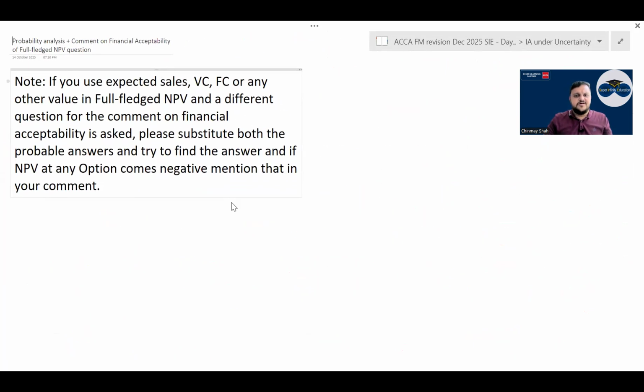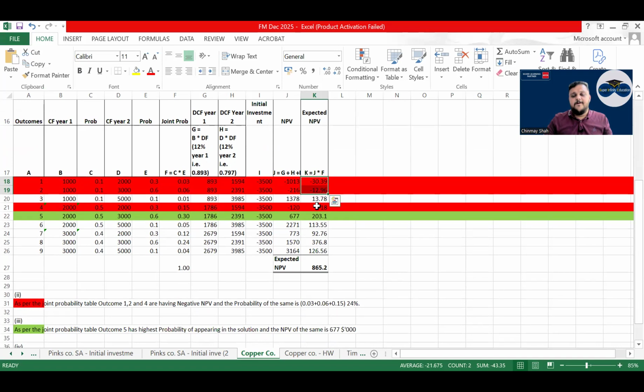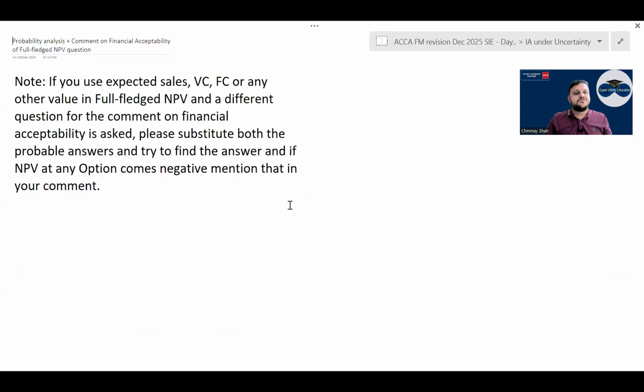But before going ahead, here they could ask you what? How many outcomes have negative NPV, right? And what is the joint probability of that? This could be asked in the question. Or if there is a zero NPV, what could be the probability of the zero NPV? All this could be asked.